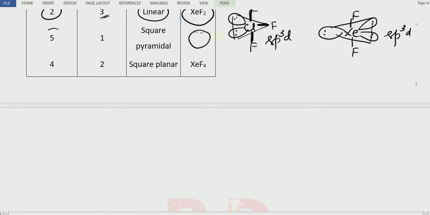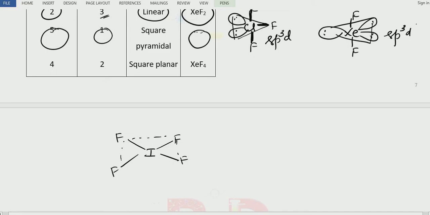Next one, IF5. There are five fluorines, five covalent bonds, and one lone pair. The structure is like this: iodine is the central atom, then four fluorine atoms form the same plane, a square planar shape. One is above the plane, so five bonds are done; it is a square pyramid.